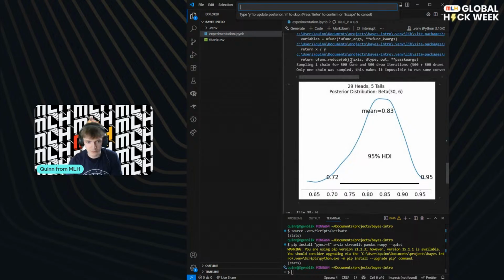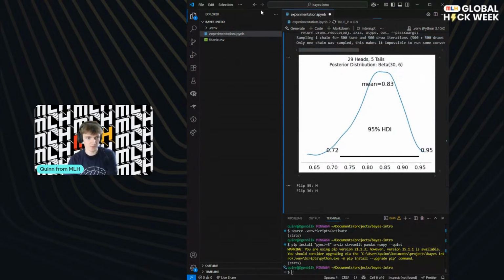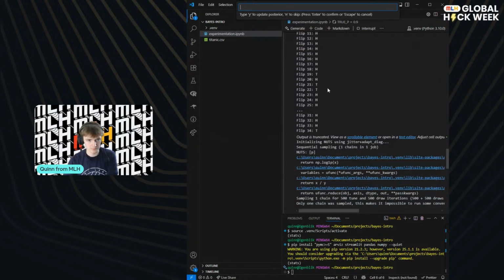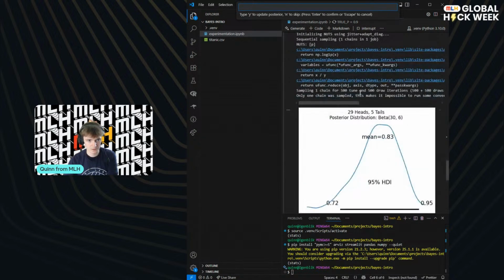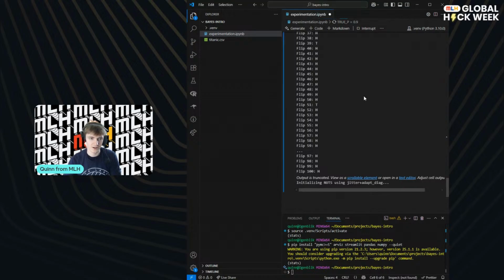Okay, 0.83, not quite perfect, but pretty good. It's thinking it's somewhere between 0.72 and 0.95. Yeah, that's true, right? It is 0.9. So let's run it a whole load more. Let's run to like 100. There is a better way of doing this, but I like having the manual control. Okay, and now we'll plot again.